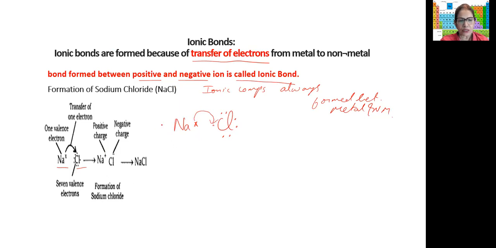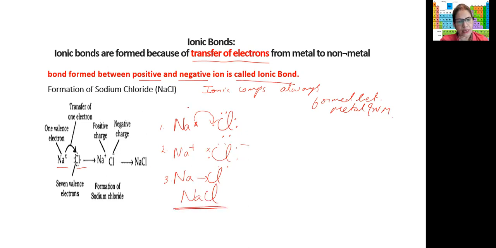So this is step number 1. Second would be Na, so the sodium has lost the electron, and chlorine now gets 1, 2, 3, 4, 5, 6, and this one, and it becomes minus. And finally it is NaCl. Because it is completely transferred, we give an arrow mark and then we write NaCl.